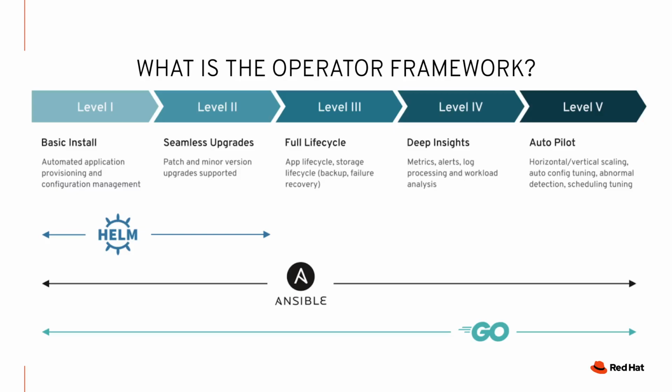How do we deal with failure recovery, backups? Level 4 is our deep insights, collecting metrics, analyzing workloads. And finally, level 5 is really autonomous operations, i.e. autopilot. Our operators are capable at this level of horizontally, vertically scaling our applications, auto-tuning configuration, anomaly detection, and more.